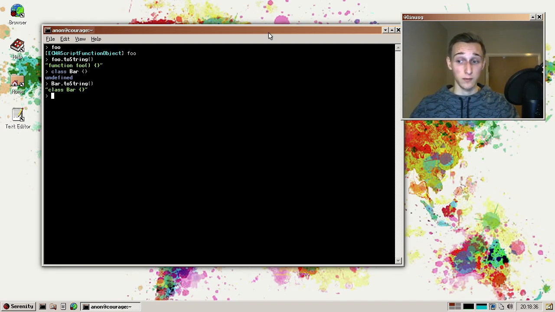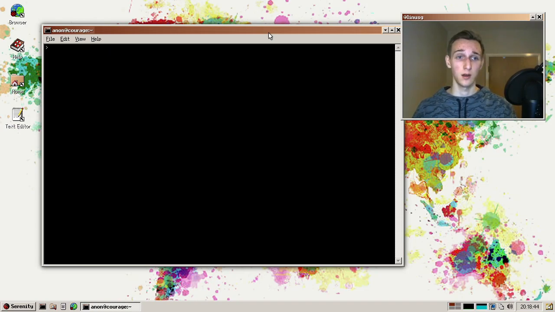GitHub user for love of cats did a small fix in JSON parsing to allow negative zeros. So previously we would return just a positive zero for that. And then a lot of internal refactoring.